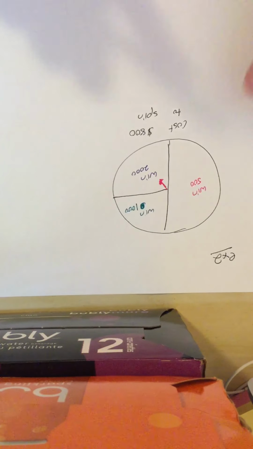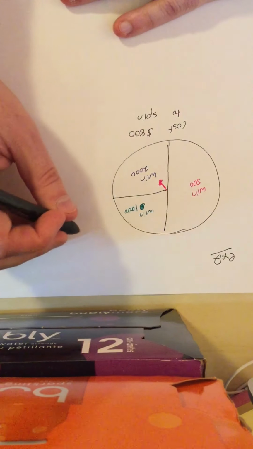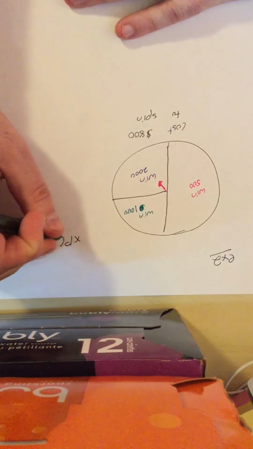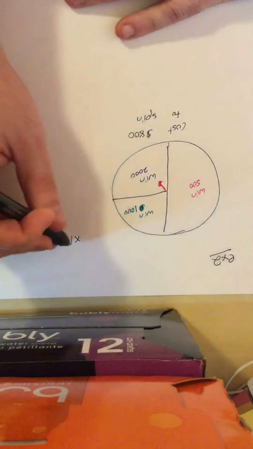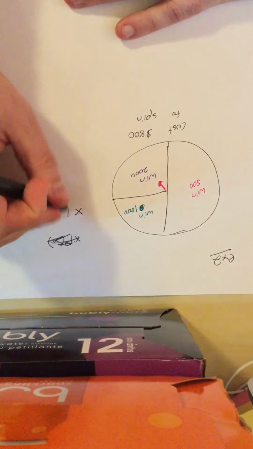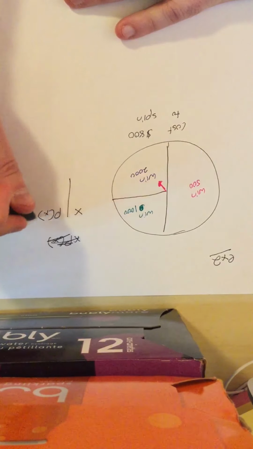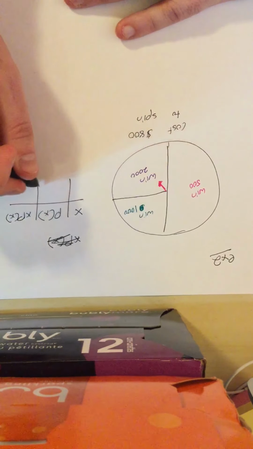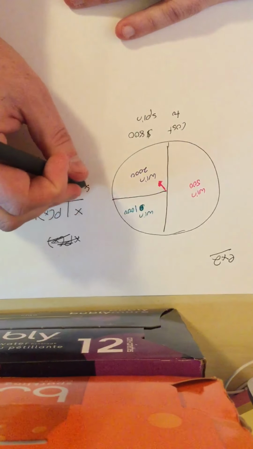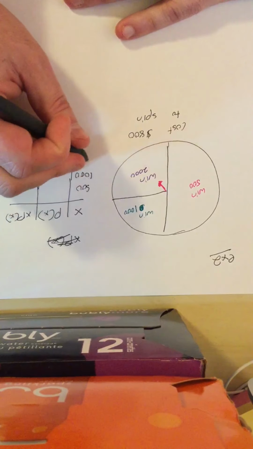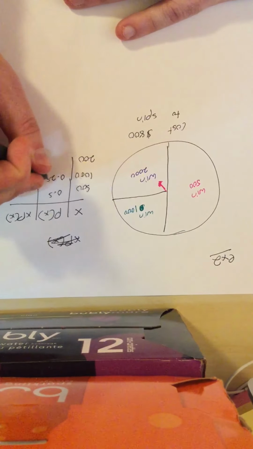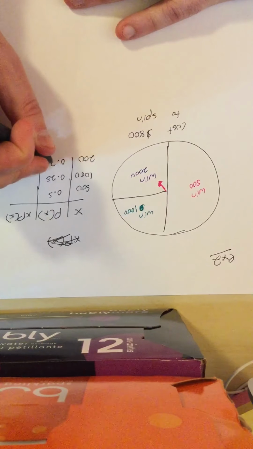Okay, wheel number 2. If we're going to set up the XPX chart, how long is this video getting right now? It's getting a bit long. So the x values can be 500, 1,000, or 2,000. The probabilities would be 0.5, 0.25, 0.25.